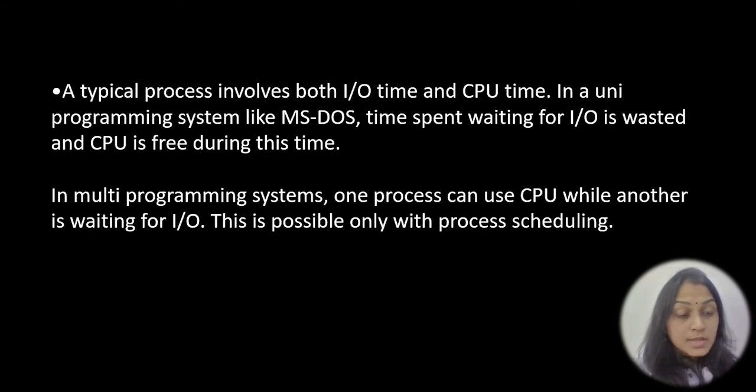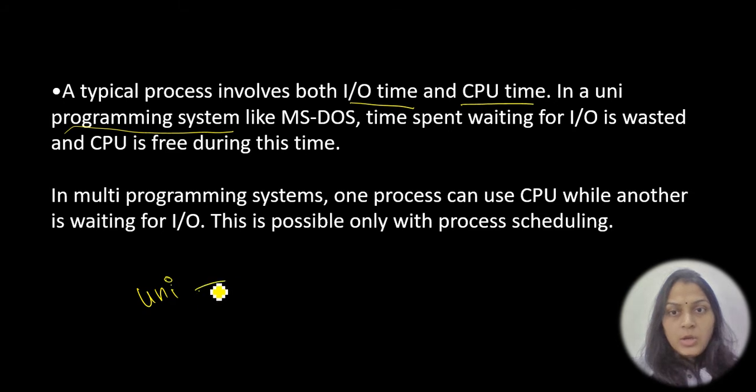Any typical process involves both IO time and CPU time. IO time means input-output time, as well as CPU time. Suppose you take a uni-programming system like MS-DOS.